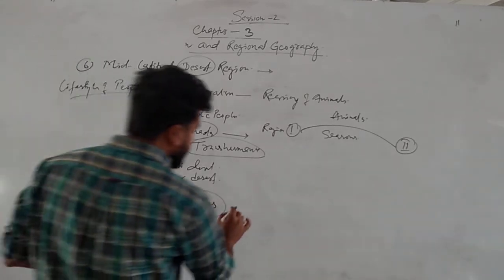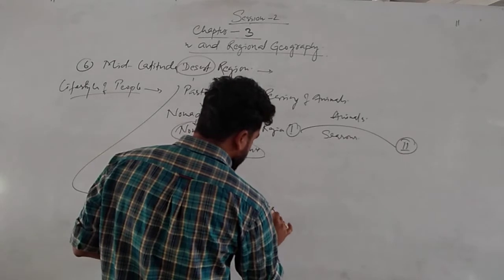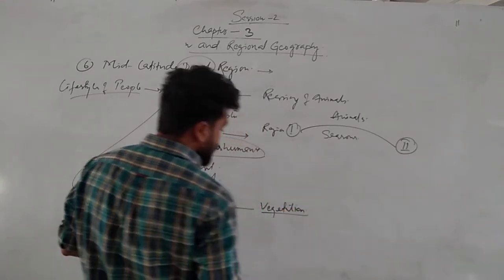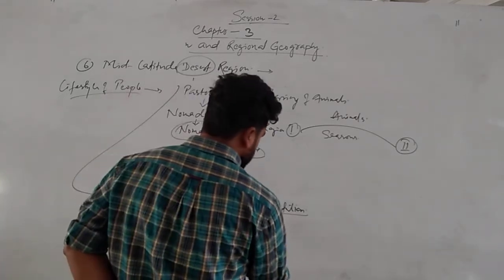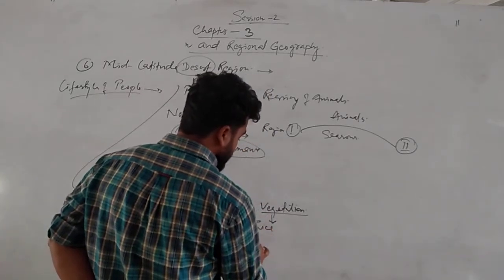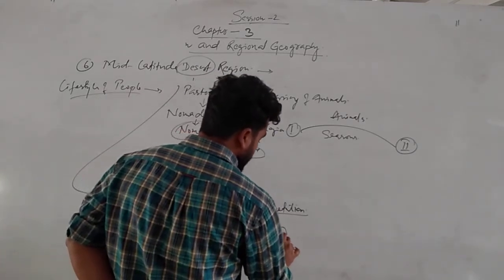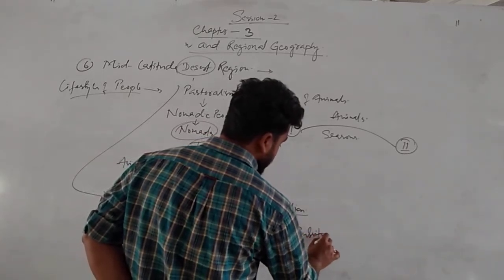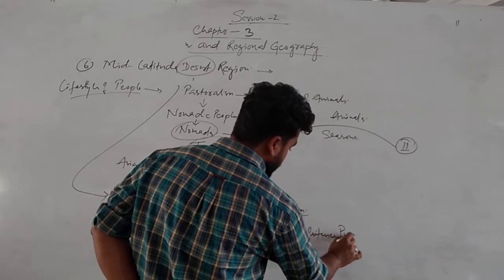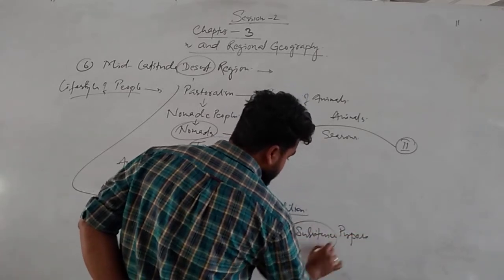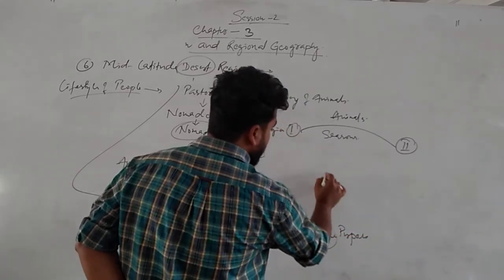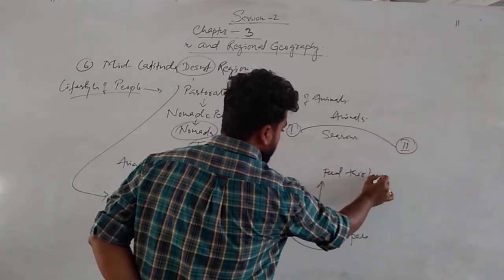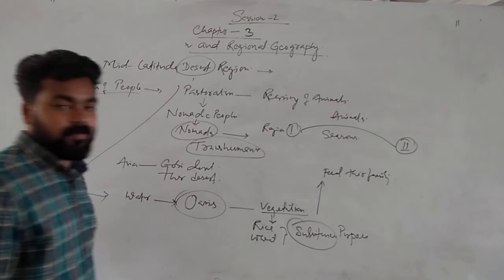And there are some kinds of vegetation they cultivate, just production of rice and wheat. These products are produced only for subsistence purposes. What is subsistence? Subsistence means simply to feed their family.